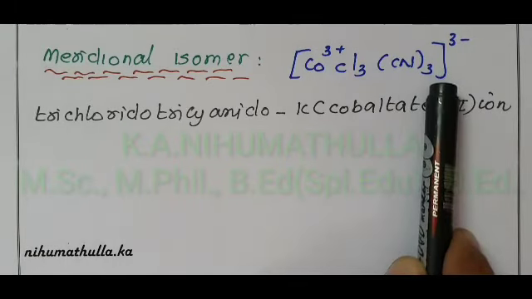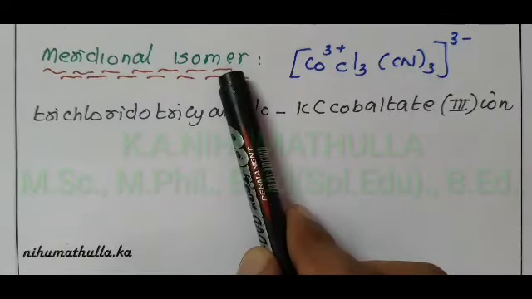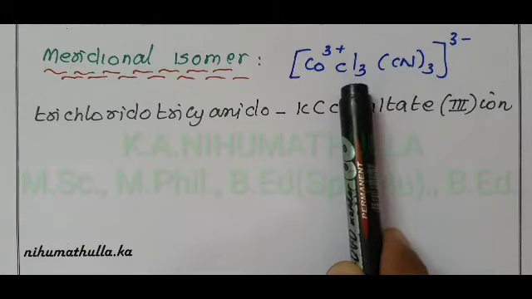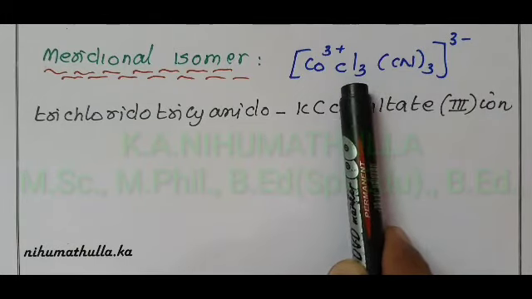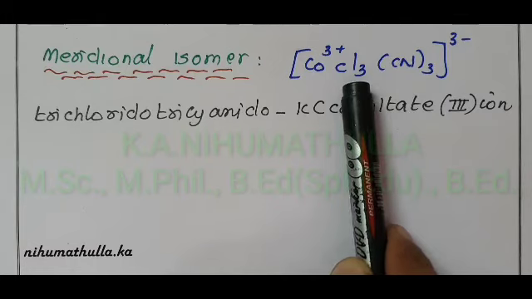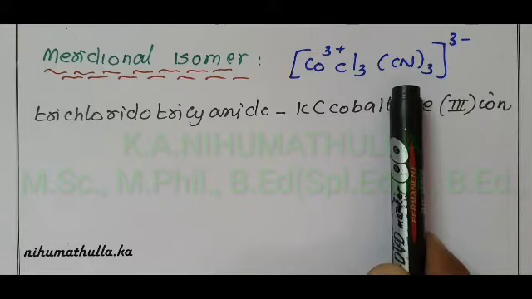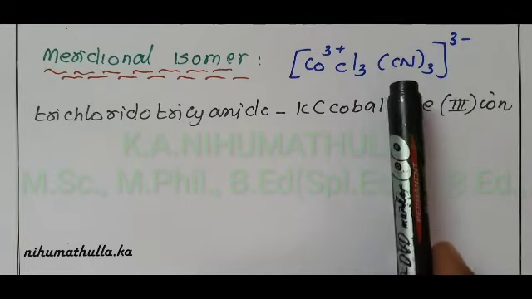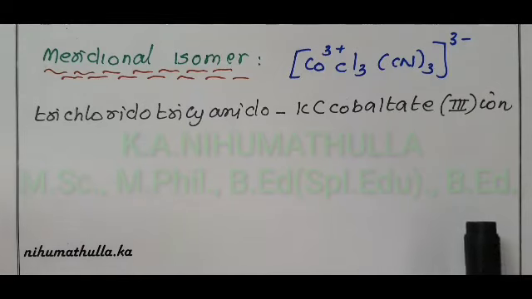So once again, the definition of meridional isomer: if the three similar ligands are present around the meridian, which is an imaginary semicircle from one apex of the octahedron to the opposite apex, the isomer is called the meridional isomer.